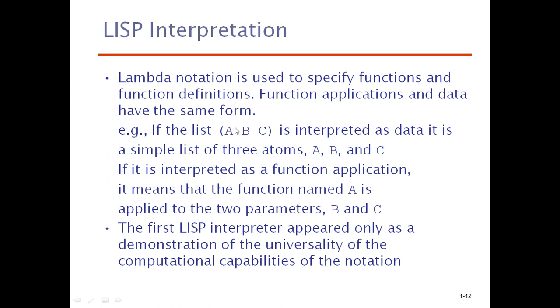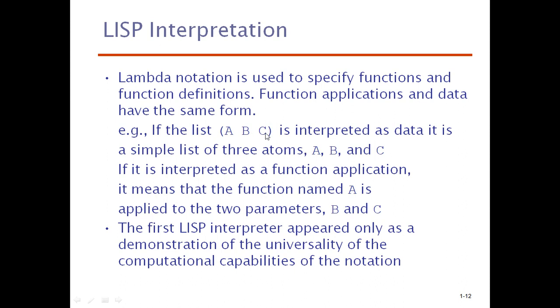Like that, Lisp may consider it in two ways: either as a complete list, or as a function followed by two parameters.